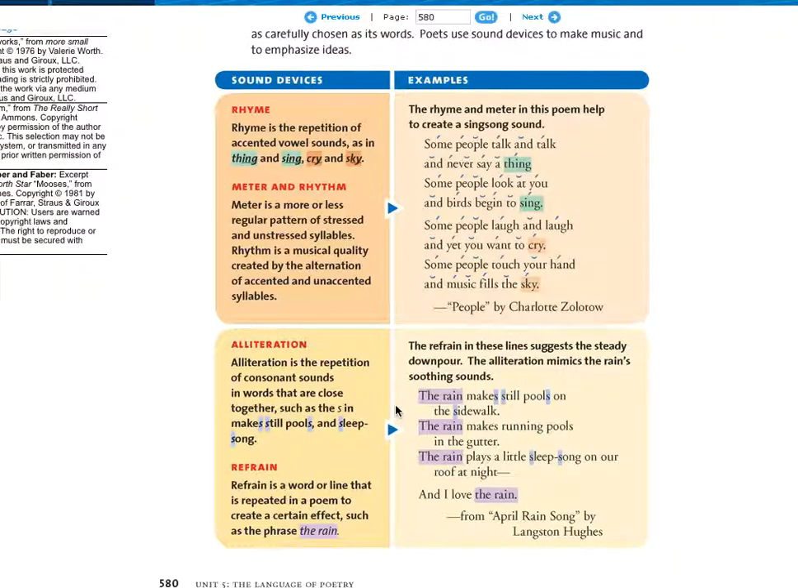So if we read this poem, we'll see examples of both alliteration and repetition. The rain makes still pools on the sidewalk. The rain makes running pools in the gutter. The rain plays a little sleep song on our roof at night. And I love the rain. So the rain we see is used 4 times in this poem, April Rain Song. And then we see the S being used: makes still pools, sidewalk, and sleep song, used over and over.